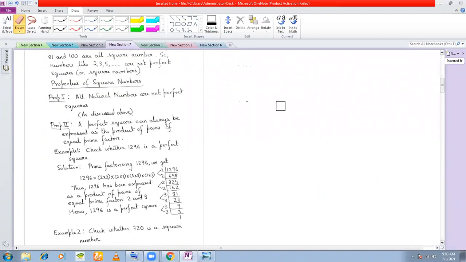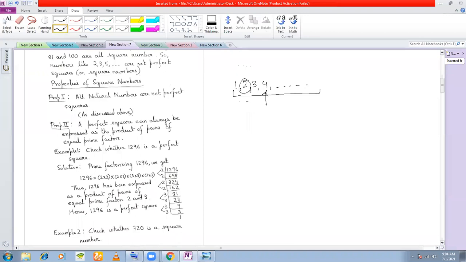Now we come to the properties of square numbers. First property is all natural numbers are not perfect squares. What are natural numbers? Numbers like 1, 2, 3, 4, and so on. Numbers which start from 1, right? They are called natural numbers. So if you see these, all these are not perfect squares, right? 4 is a perfect square, but 2 is not a perfect square.